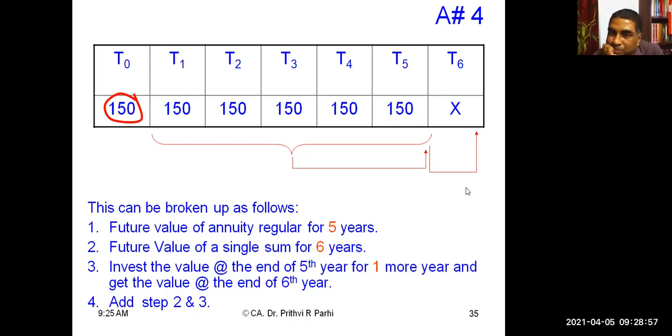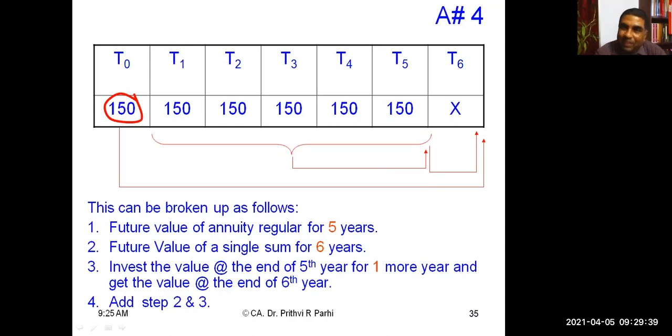Understood? Yes. But one more thing, I had ignored this. This single sum again has to be brought to the future value at the end of 6 years. Then these two taken together will be the future value of the annuity. So your T0 cash flow of 150 is added at T6, which is included in the compounding factor of T1, T2, T3, T4, and T5. The future value of 150 will be added, not 150 itself, because 150 is at T0. You have understood rightly, but we have to convert it into future value.